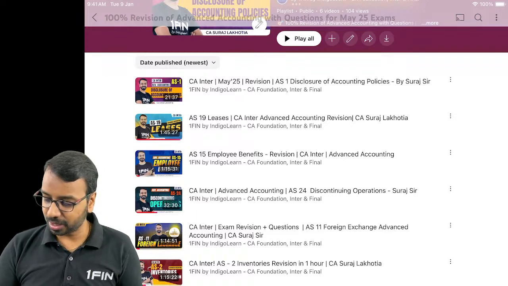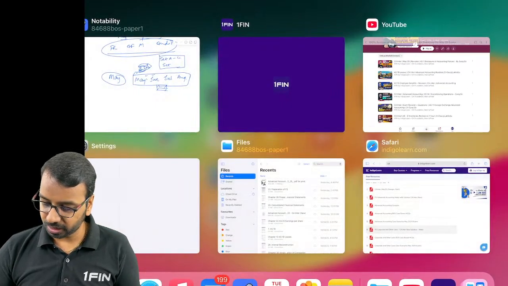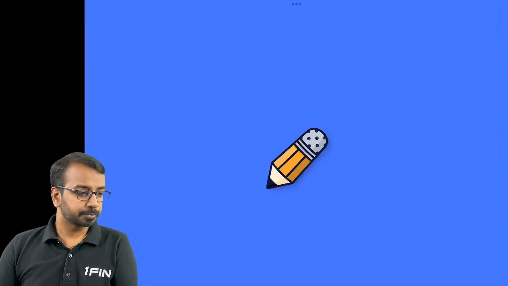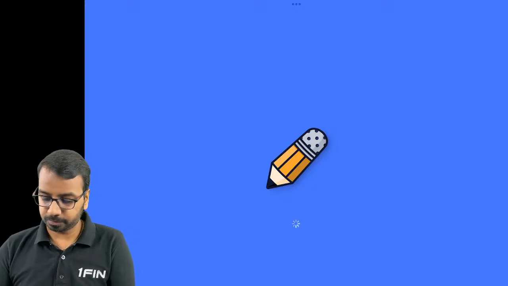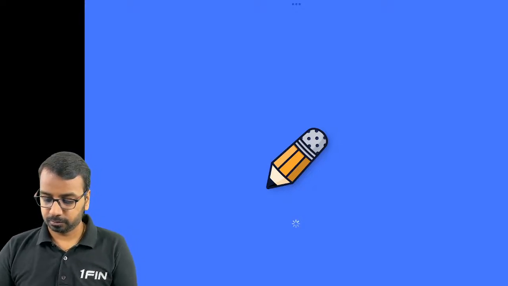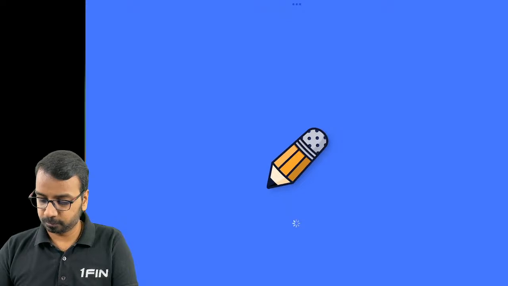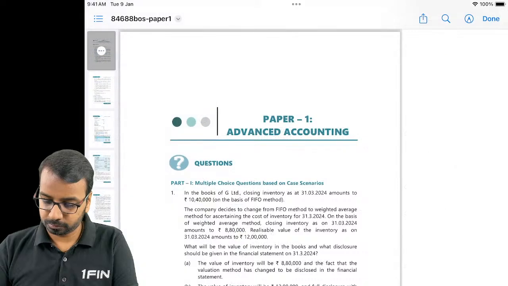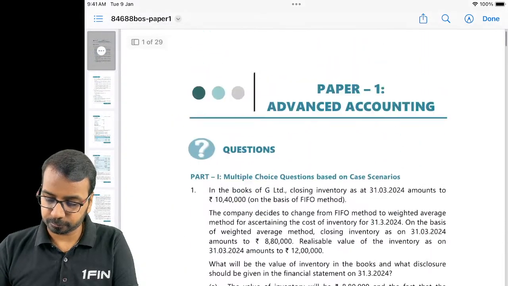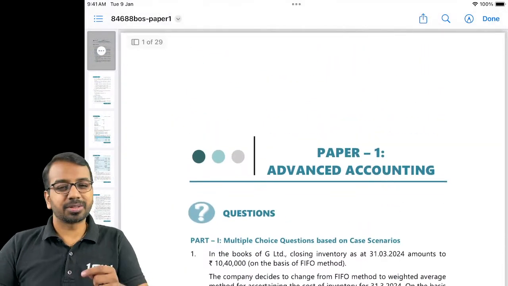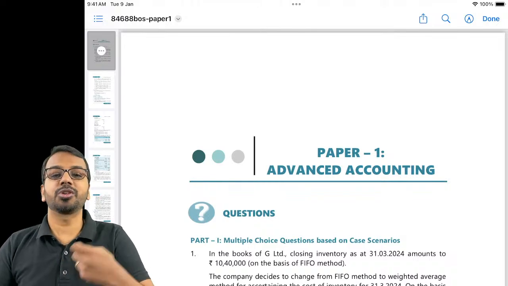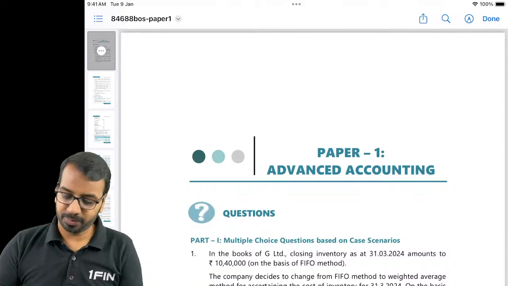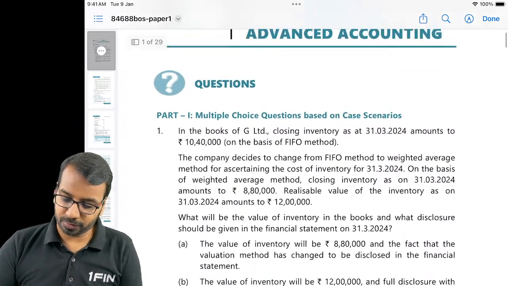Now coming to the RTP, let us straight away jump into RTP without wasting much of our time. They have slightly increased the conceptual testing in this given RTP, and that is what we can expect in the examination as well. So let's start with the first question.